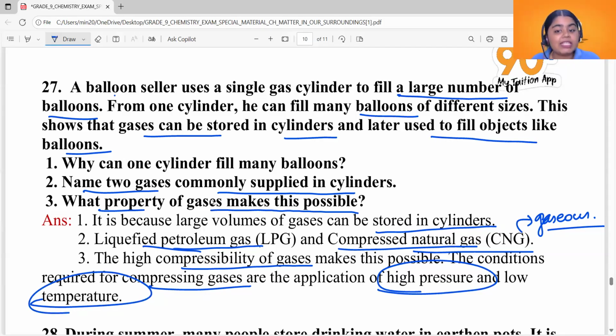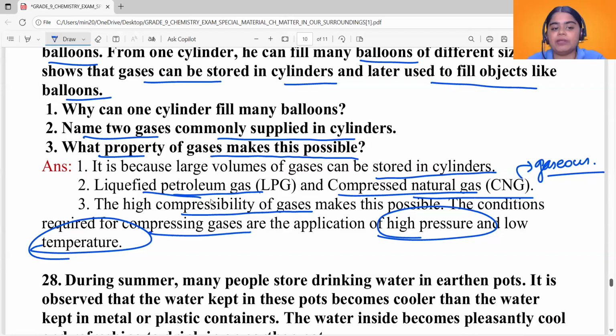Low temperature means their kinetic energy will be low, so their movement will be slow, which means they can be brought together easily, which means they can be compressed easily. So the reason for large volumes of gases being filled in a cylinder is their higher compressibility.